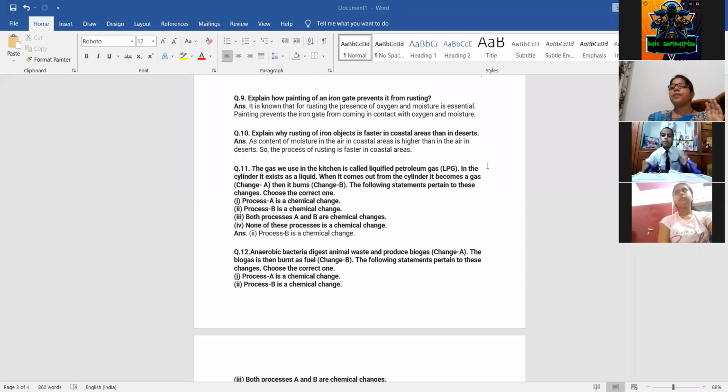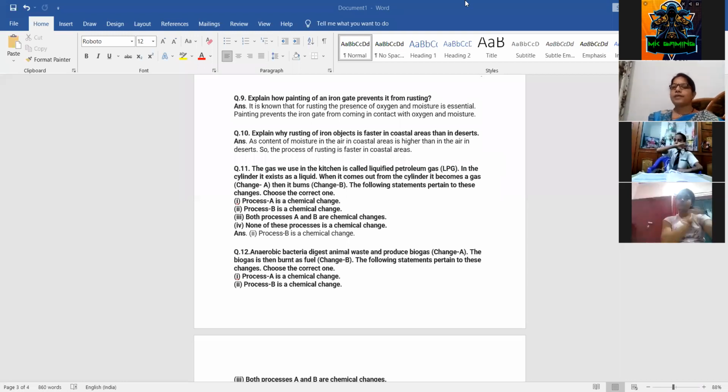So when we are painting it, or doing greasing or any other process, the contact between the gate and the oxygen breaks down. That's why the painting prevents it from rusting.